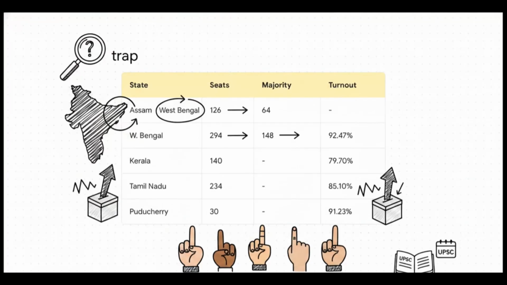Okay, there is a massive prelims trap hiding in plain sight right here. You absolutely need to memorize these specific majority marks, especially Assam's 64 out of 126 seats and West Bengal's 148 out of 294. Also, just look at those voter turnouts. West Bengal hit a staggering 92.47%, and Puducherry wasn't far behind at 91.23%. These aren't just statistics, right? They represent the sheer, monumental scale of electoral participation in India.